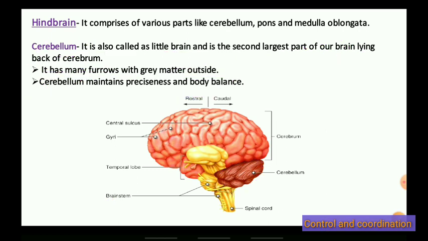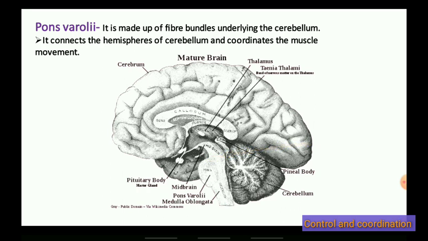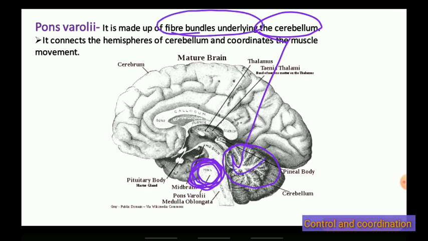Hope it is clear. Next, let us talk about pons varolii. This is the portion called pons varolii. It is in the brain stem, that is, in the medulla oblongata region. This pons varolii is underlying the cerebellum. Here you can see this is cerebellum. It is somewhat below the cerebellum. And how is it? It is a bundle of fibers.